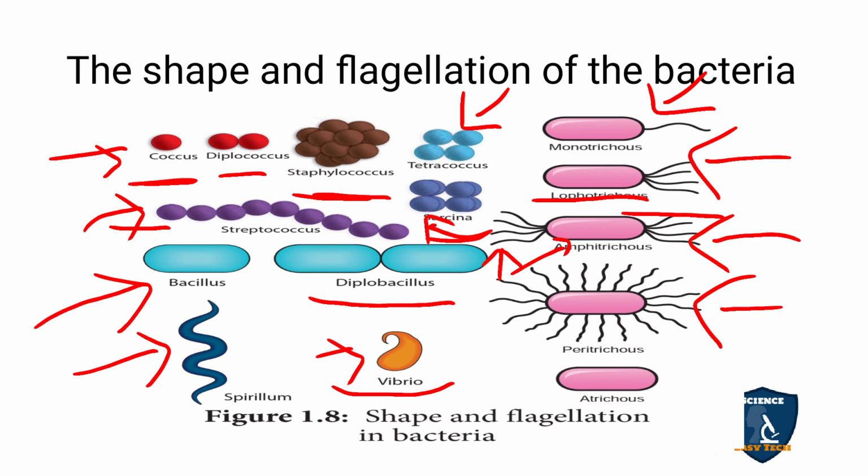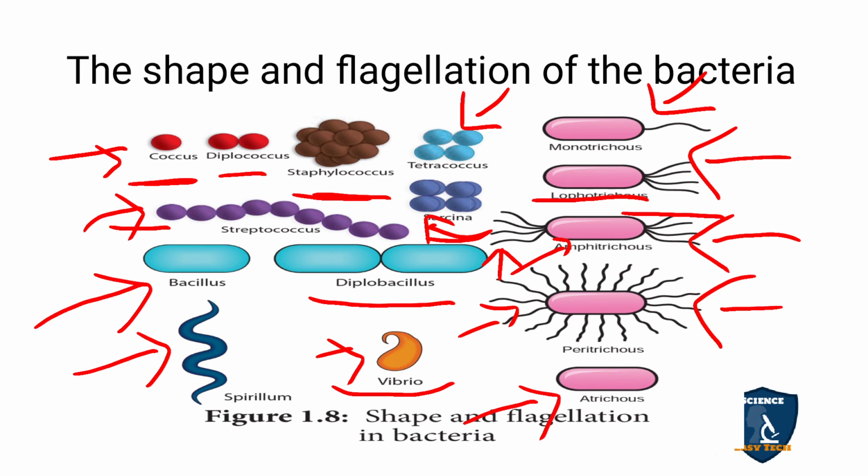Throughout the bacteria you have flagella, you can see all the sides have flagella. That condition is called peritrichous. Absence of flagella is atrichous. A means absent. In attendance also, if a person is absent we mark A, no. Like that, atrichous means absence of flagella.